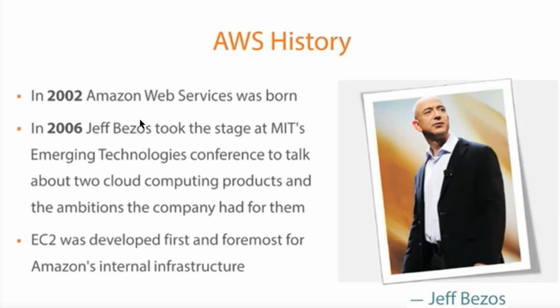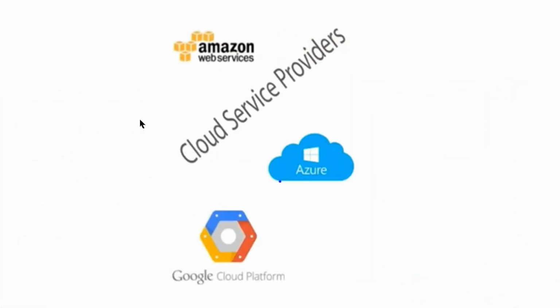If you know car driving, you can drive any car, right? Maybe some features will be different. The same way, if you understand AWS, you can understand Azure, Google Cloud, and other clouds also. Same functionality. These are the topmost clouds: AWS, Azure, and Google Cloud. We are going to provide Azure and Google Cloud videos. In our course, AWS is fully covered. Nearly this will take 40 to 45 days.